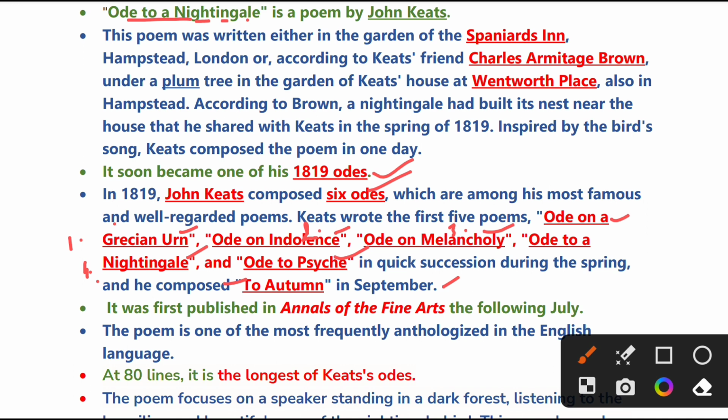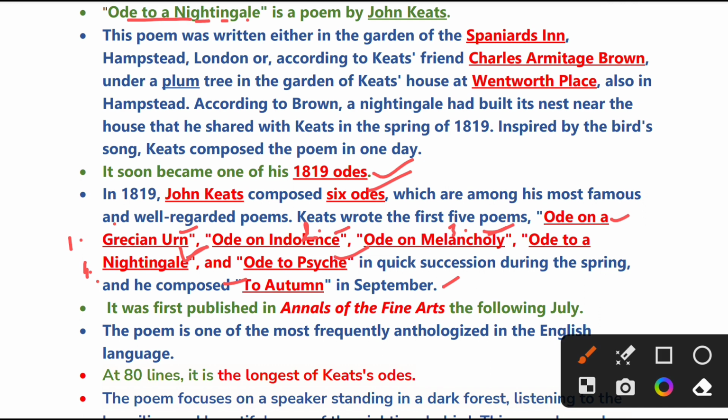And because you are in indolence, indolence leads to melancholy. And when you are melancholic, you listen to a nightingale song. You are sitting in a garden in a melancholic mode, so you listen to the nightingale song. This nightingale song affects your psyche and you begin to feel like autumn.